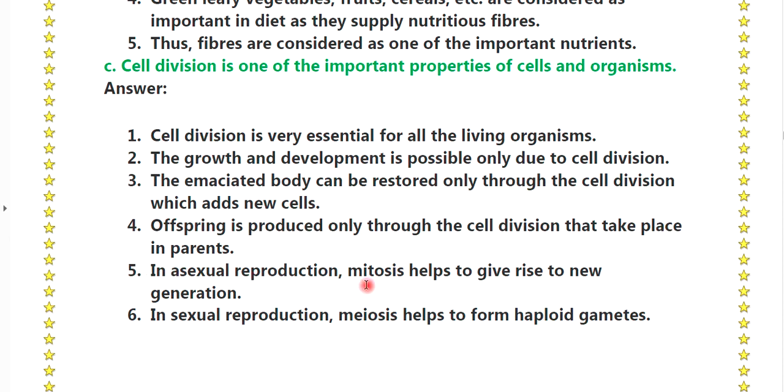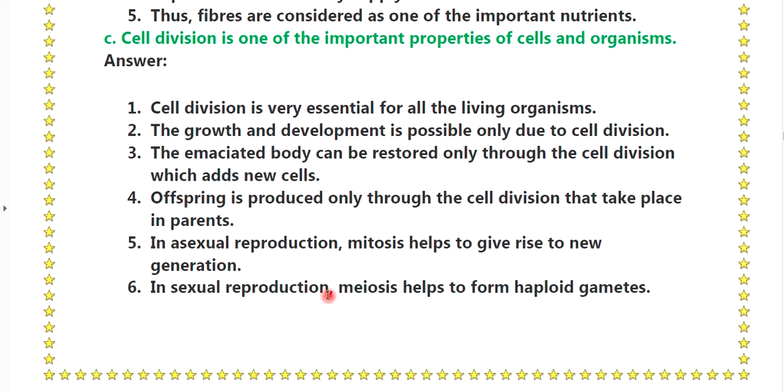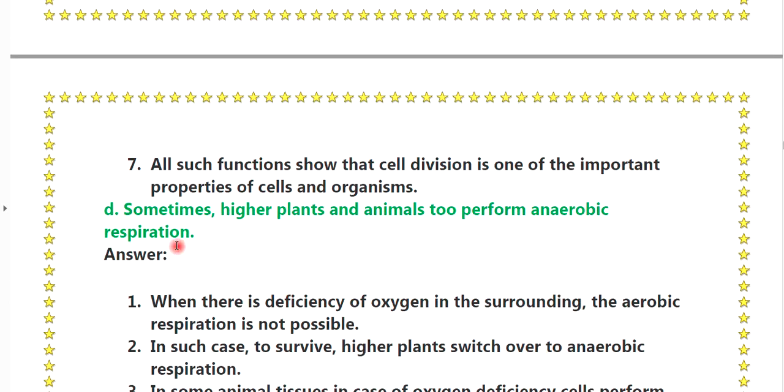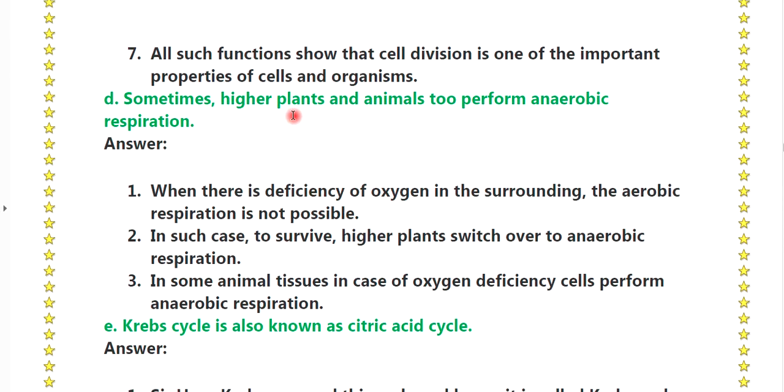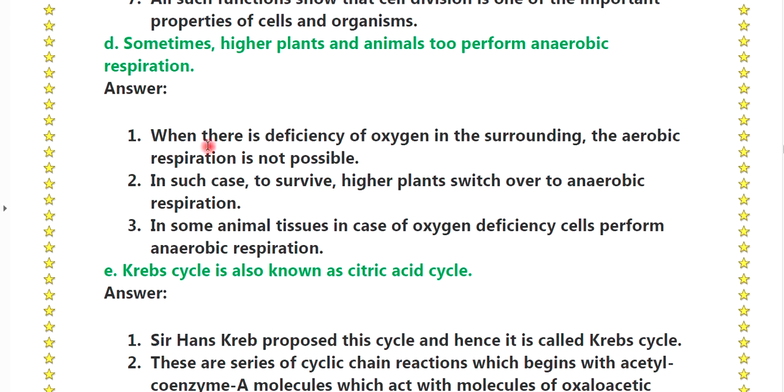In asexual reproduction, mitosis helps to give rise to a new generation. In sexual reproduction, meiosis helps to form haploid gametes. All these essential functions show that cell division is one of the important properties of cells and organisms. D. Sometimes higher plants and animals perform anaerobic respiration. First point, when there is a deficiency of oxygen in the surroundings, aerobic respiration is not possible. In such a case, to survive, higher plants switch over to anaerobic respiration. In some animal tissues, in case of oxygen deficiency, cells perform anaerobic respiration.